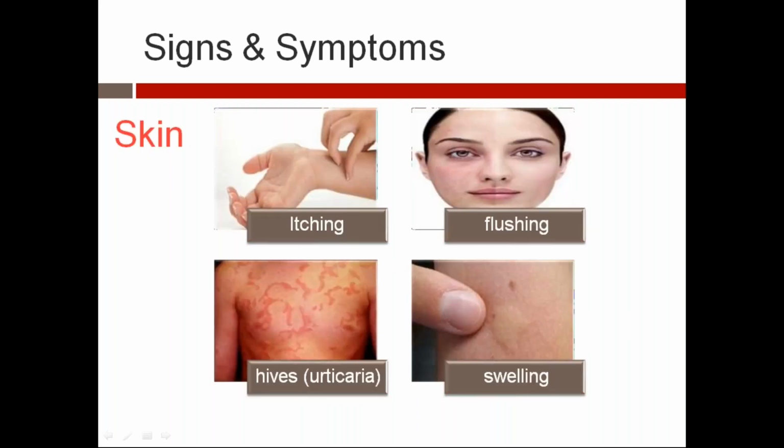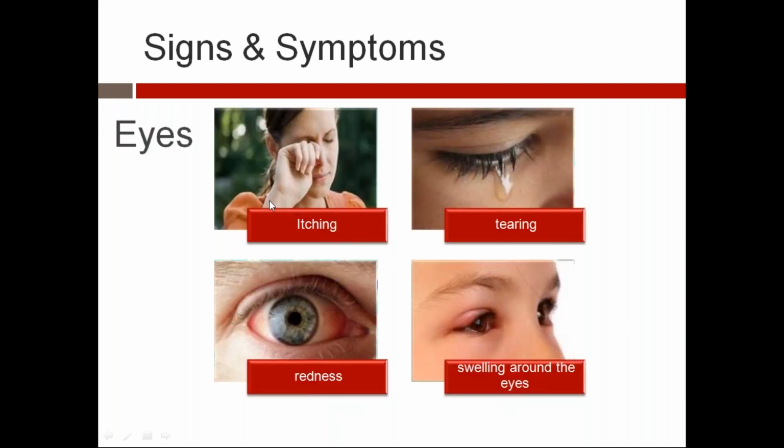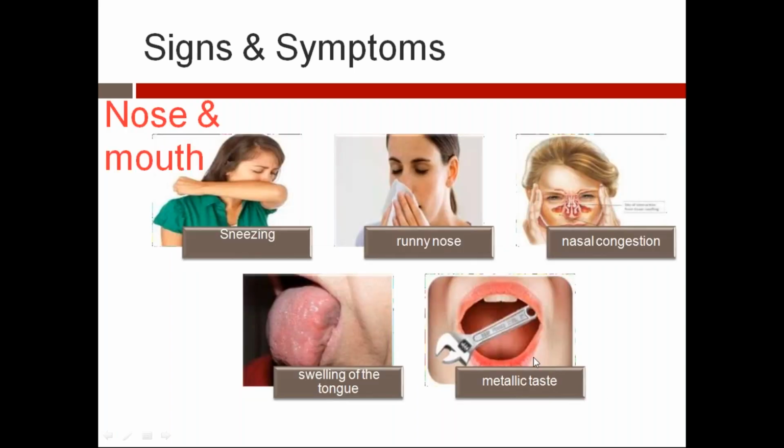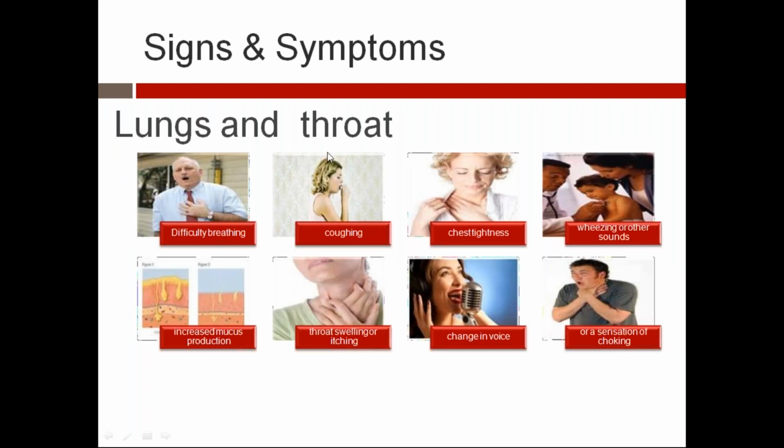Eyes: itching first, always eyes or skin itching starts, tearing, red color, inflammation and swelling around the eyes. Nose: sneezing, running nose, nasal congestion, swelling of the tongue, metallic taste. Lungs and throat: difficulty breathing, coughing, chest tightness, wheezing in a child, increased mucus production, throat swelling and itching, change in voice or sensation of choking.